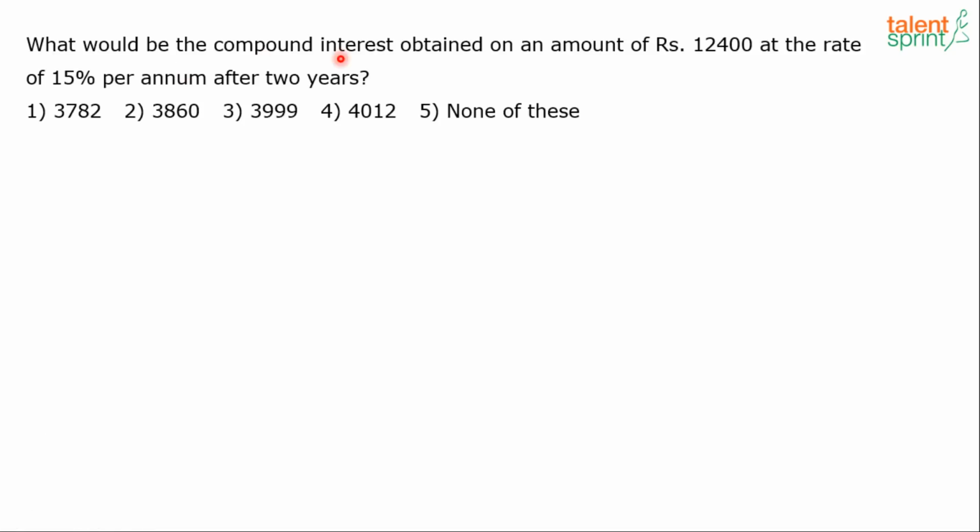What would be the compound interest obtained on an amount of rupees 12,400 at the rate of 15% per annum after 2 years? So you have been given the principal amount, the rate of interest is 15% per annum, and the time period is 2 years. He's asking us to find out the compound interest.